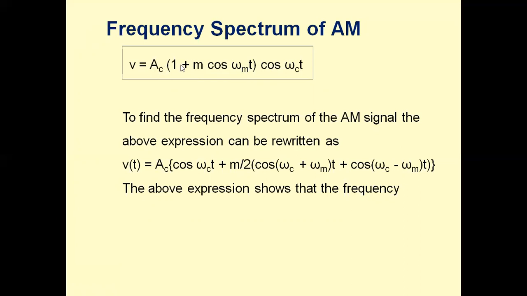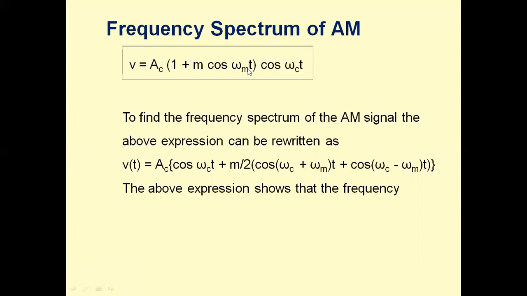Ac is common: Ac cos omega_c t plus m cos omega_c t cos omega_m t. This is cos A cos B. Cos A cos B equals 1 by 2 into cos of A plus B plus cos of A minus B. It is a mathematical formula.